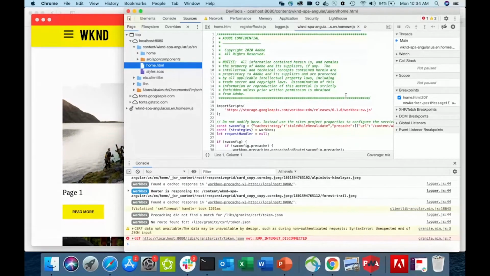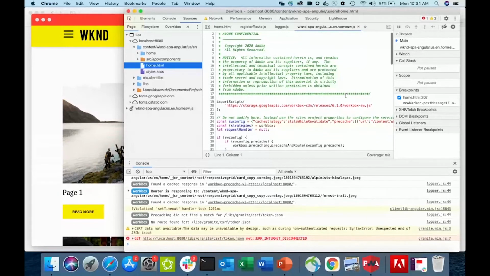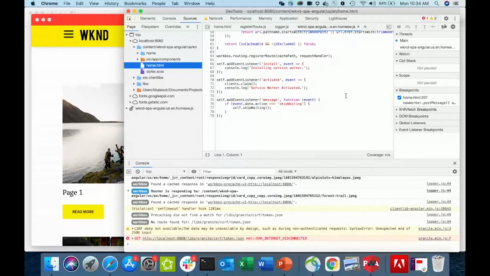We make use of Workbox, which contains all the best practices of progressive web apps and is delivered by Google. As you can see, the whole service worker is not more than 80 lines of code. So again, just a few bytes. I would say not even more than 1 kilobyte is added to your website to turn it into a progressive web app. I mean, can't get better than that.